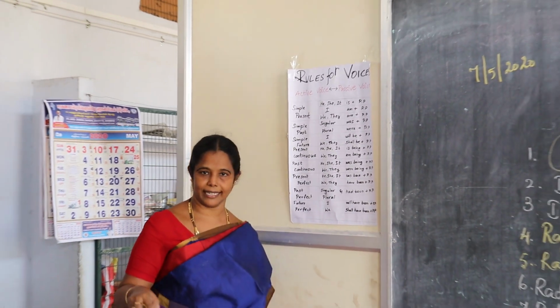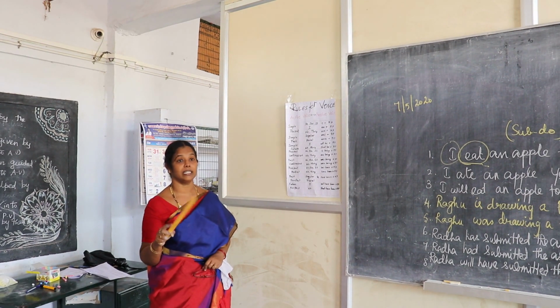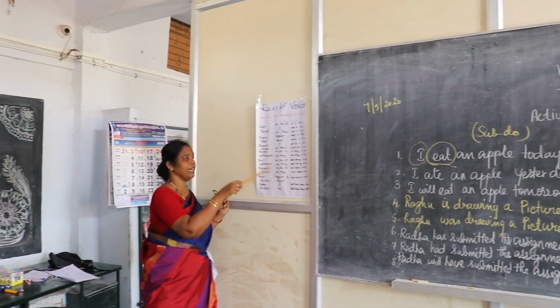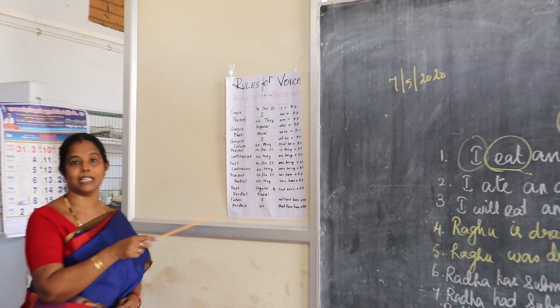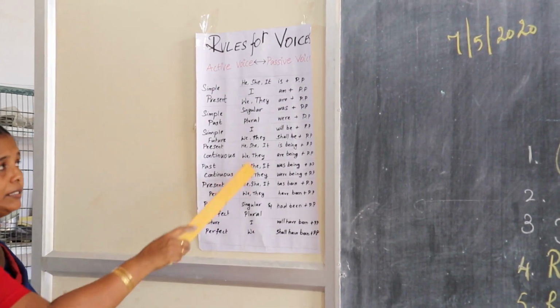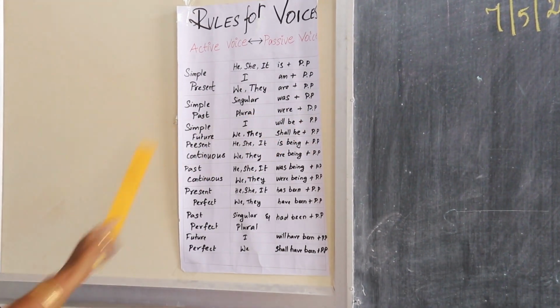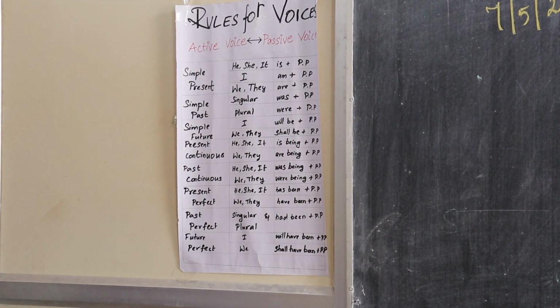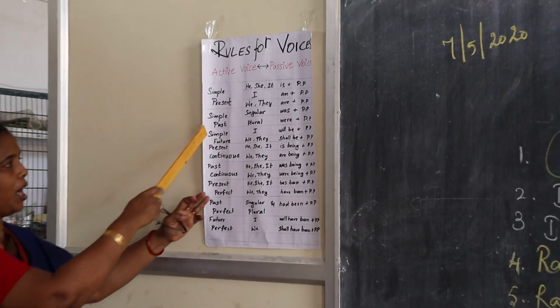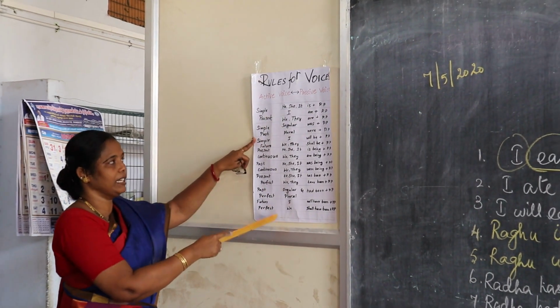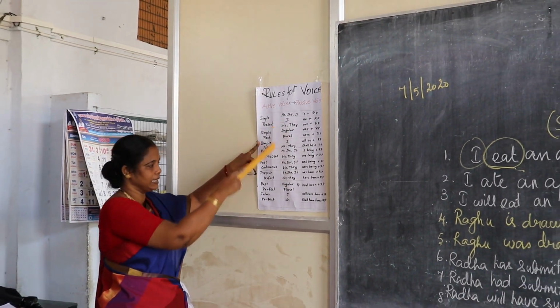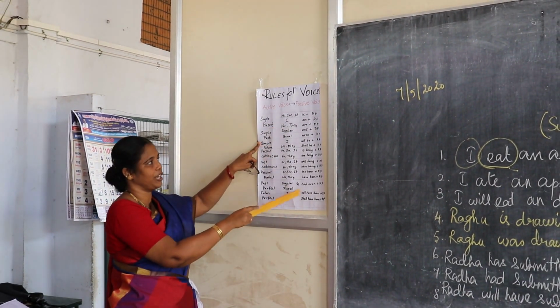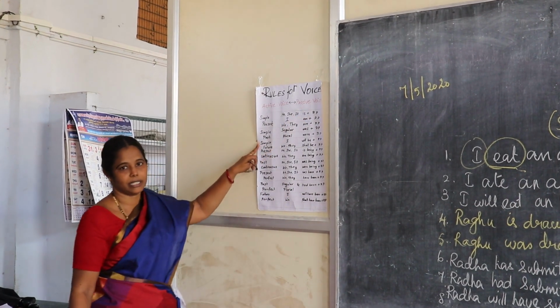Out of 12 tenses, only 8 tense forms have the change to passive forms. The other 4 tenses, you need not worry about. Only the sentences given in the chart have the change of passive voice.